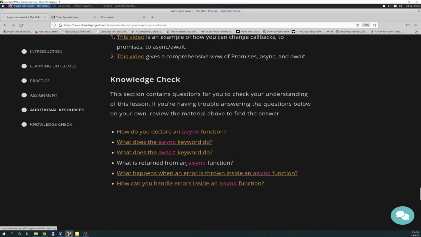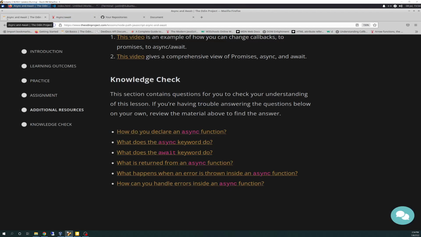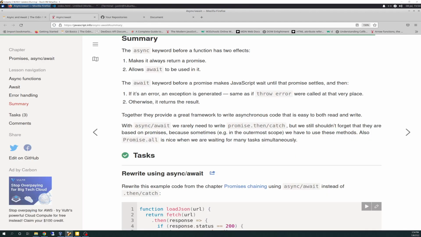What is returned from an async function? So this takes you out to one of the many articles you read. The question is, what is returned from an async function? The async function keyword has two effects. It makes it return a promise and allows await to be used in it. And we already went over both of those extensively.